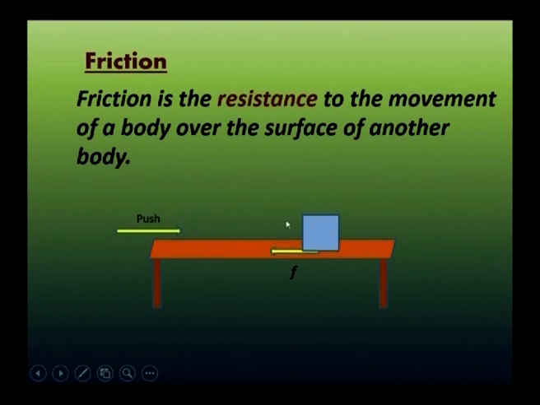Why does it come to rest? Because a frictional force is developed between the two surfaces, that is, this block and the table. Observe this arrow mark: the frictional force is developed to stop this object. Friction depends on the nature of the surface.